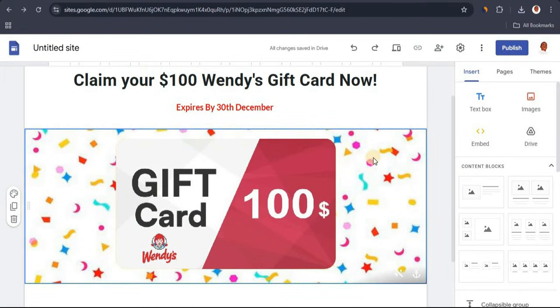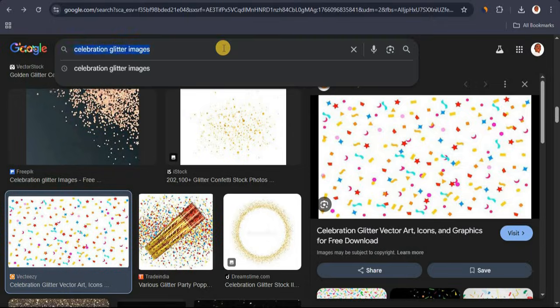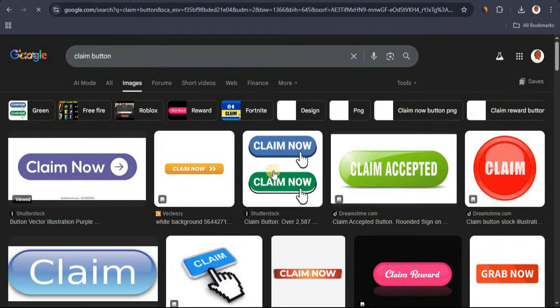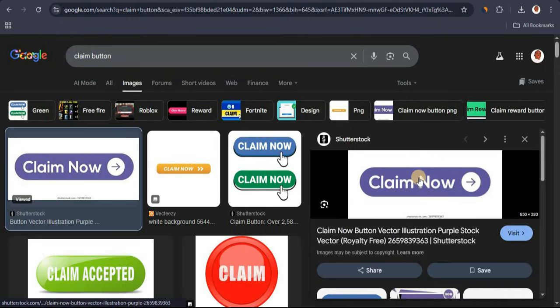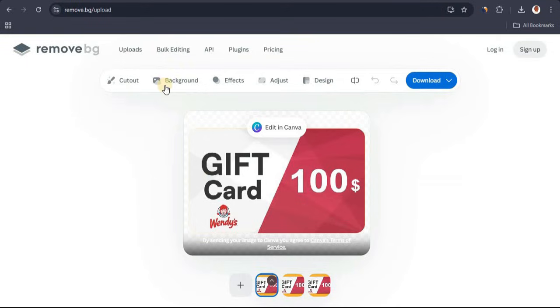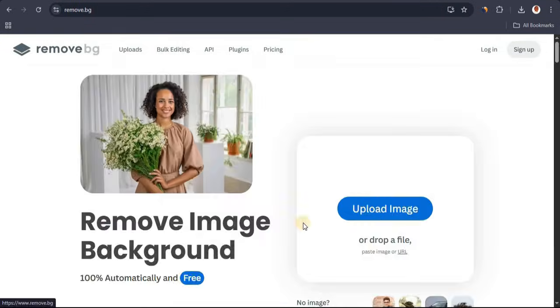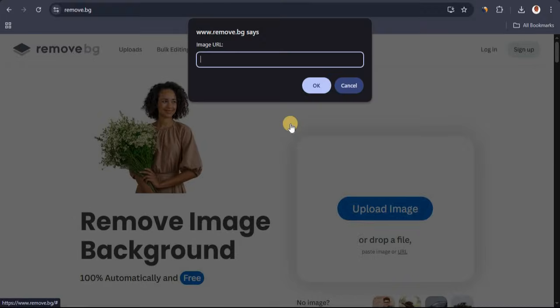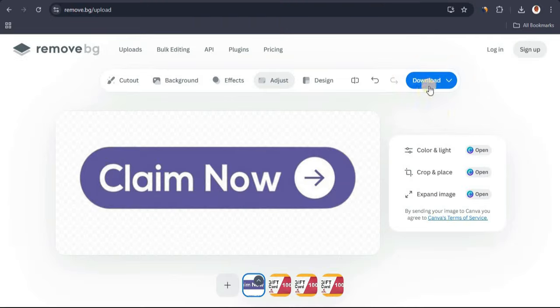The final thing we're going to be needing is a button. So for that, head back to your search bar here and search for claim button. From here I just want to get one of these images. I'm going to go with the first one here, right click, copy image address, and head back to this website again, back to the home page right here, click on URL again, paste in the image and click on OK. So now I have this button.